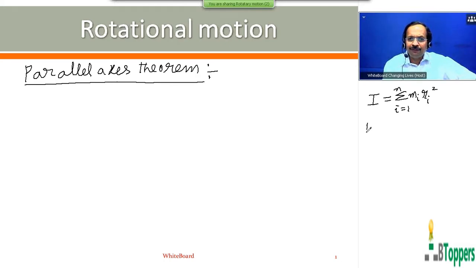That means in the case of continuous bodies, what I am discussing at present is not the parallel axis theorem. I am just discussing the usual method to be followed for calculation of moment of inertia of continuous bodies, or for continuous distribution of mass.